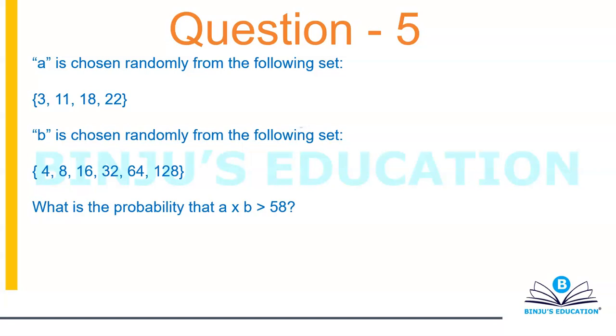So try this question, please. Let me just make this more clear. This is A into B. This is not A x B, this is A into B. So find the probability that A into B is greater than 58. That is what you need to figure out. Try this one.